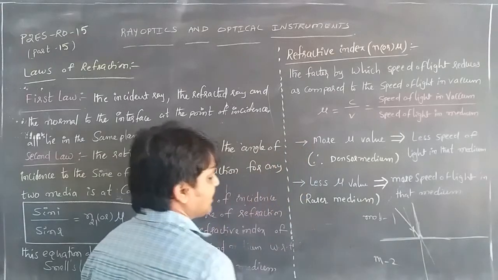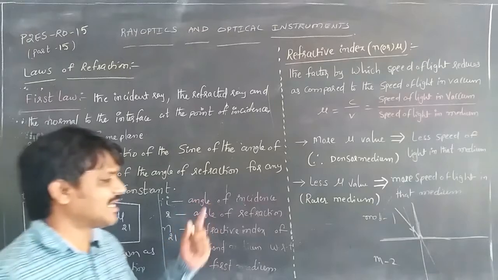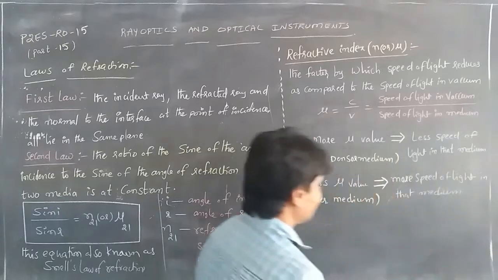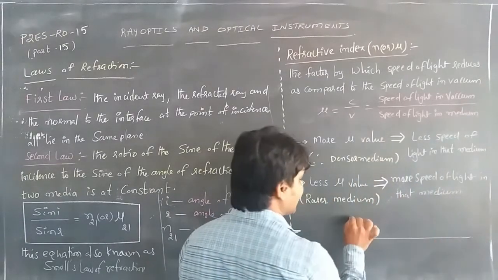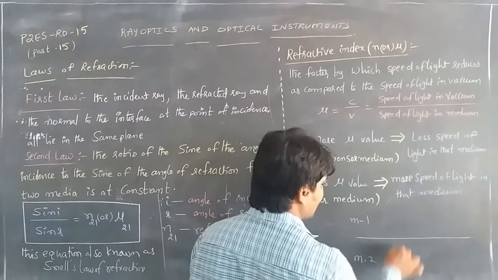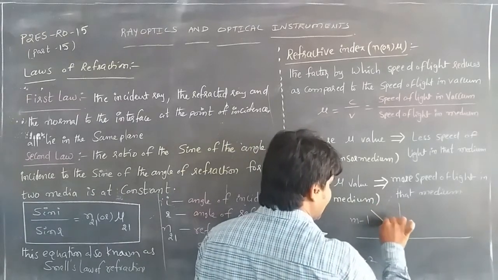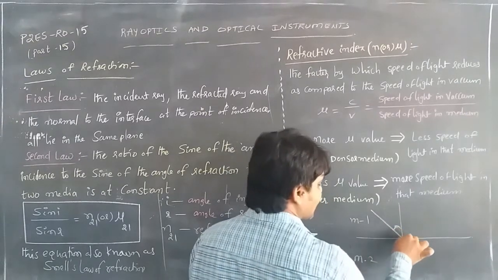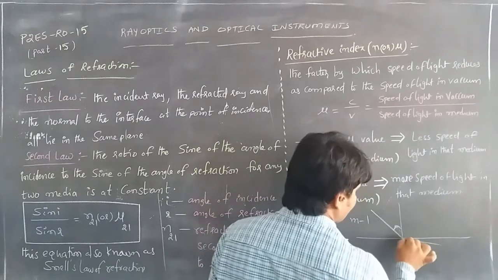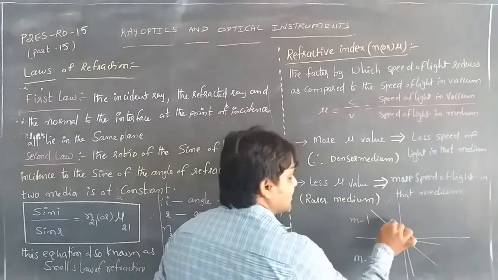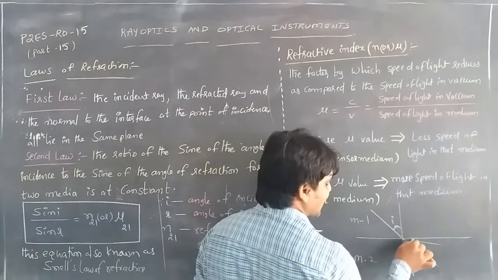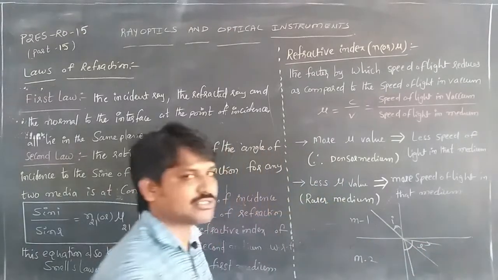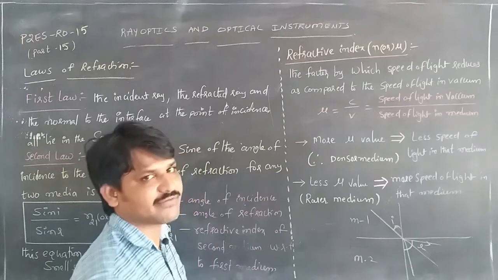And the next one, the second law, concerns the ratio of the sine of the angle of incidence. These are the two separating media, medium 1 and medium 2, and this is the normal. When the light ray is incident at a point, moving from a rarer to a denser medium or the other way, it is refracted either towards or away from the normal. This is the angle of incidence, this is the angle of refraction, and this is the actual path the light ray moves, because light always travels in a straight path.